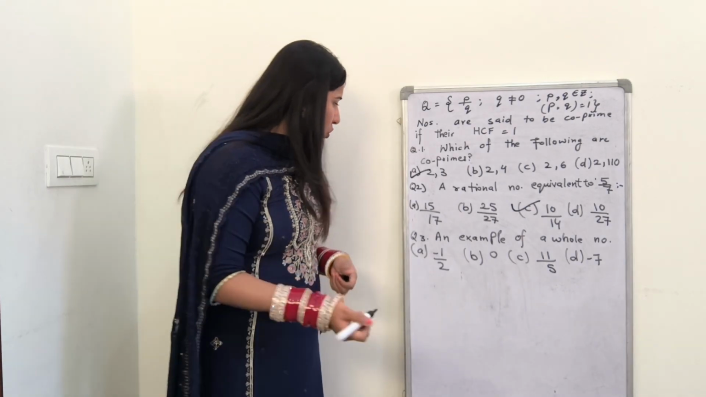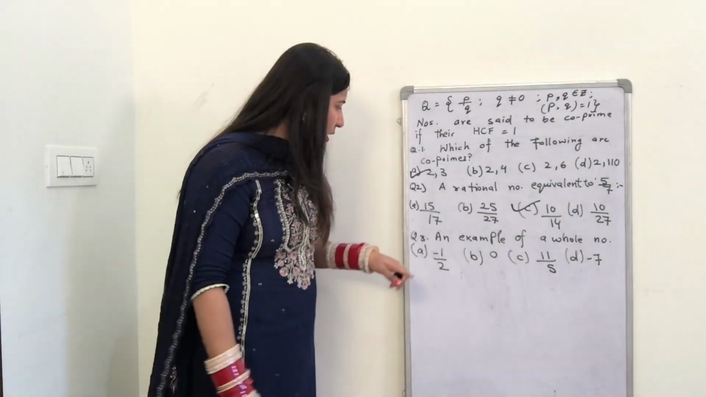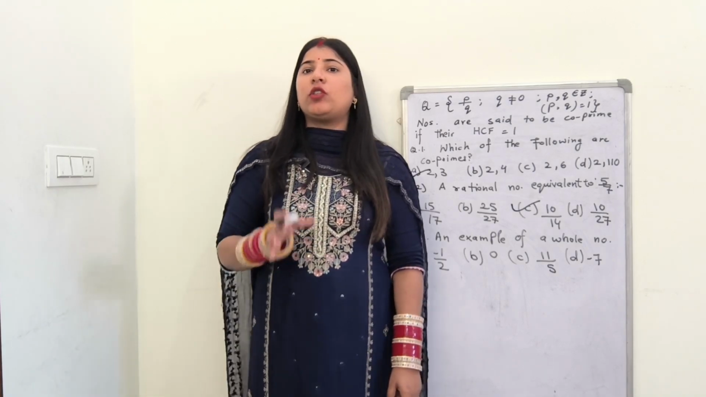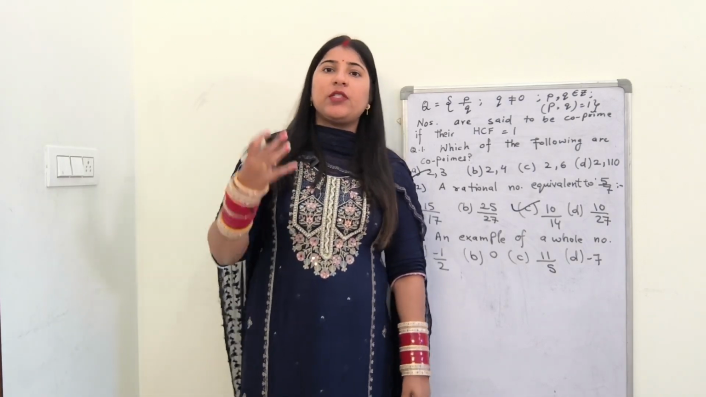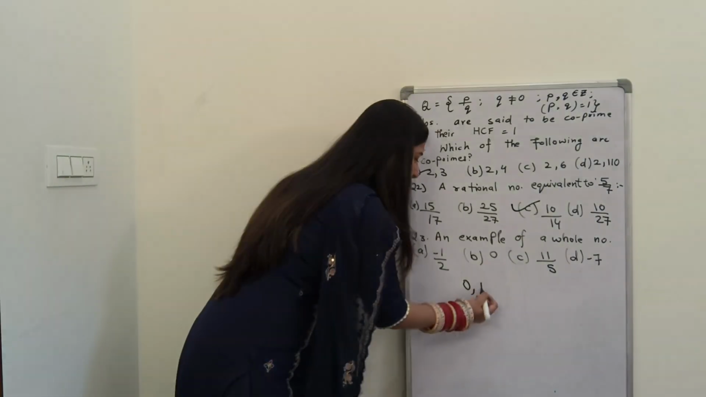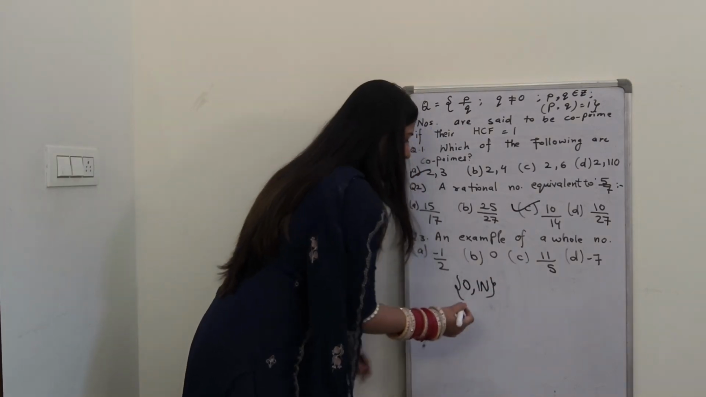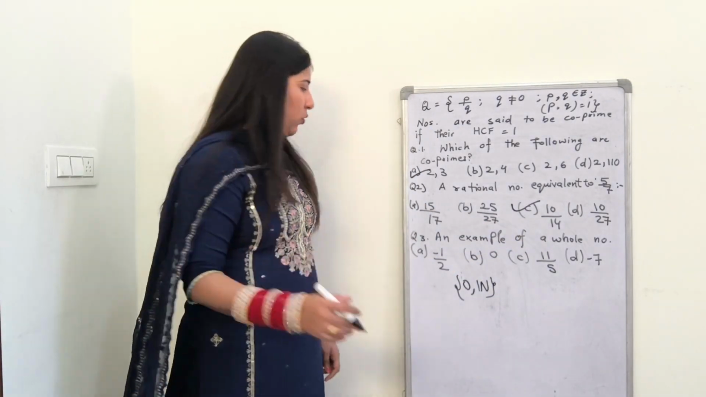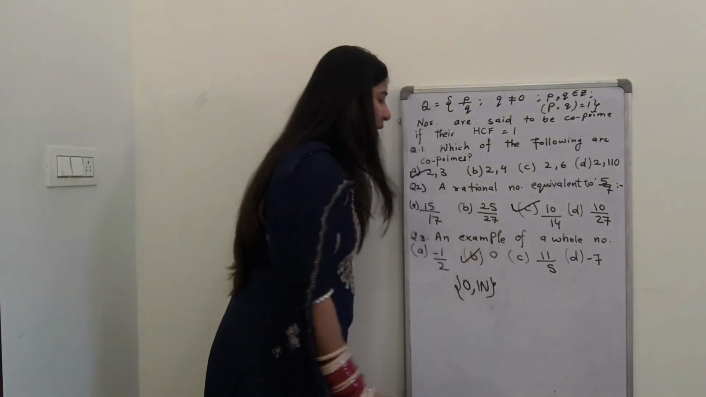Okay, so the third question I'm talking over here is an example of a whole number. In the previous video, we came to know that whole numbers are the numbers which include in them zero and naturals. So zero and natural, either zero should be there or a natural number. Yes, quite observed over here. That is your answer is this.